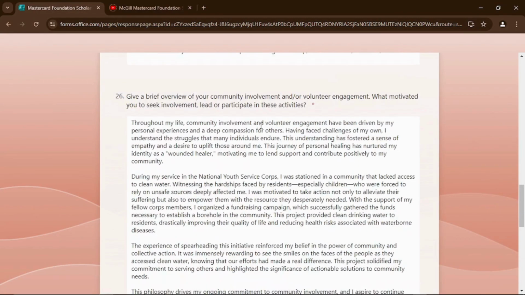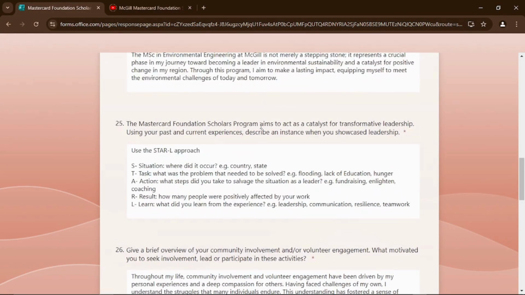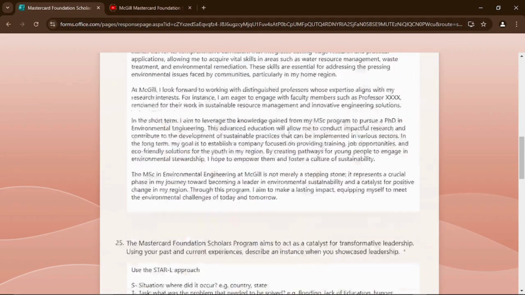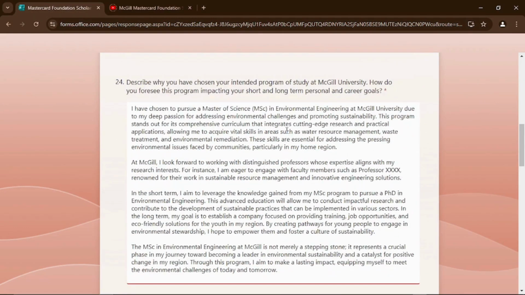So you can use this pattern to write any kind of essay, whether you're applying for admission in a school or you're applying for a scholarship or anything at all. This is how you can write your SOP, this is how you can write your essays, this is how you can write your personal statements. This is amazing, guys. And the unique thing about this is that it keeps your reader engaged. It tells a story that's unique to you. And it is so easy to do, guys.